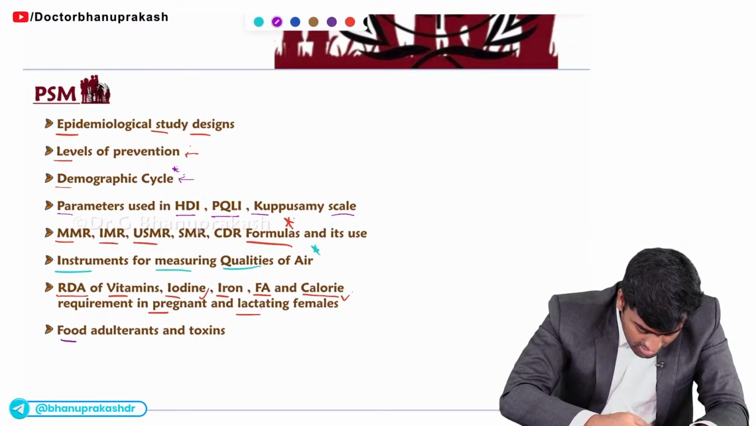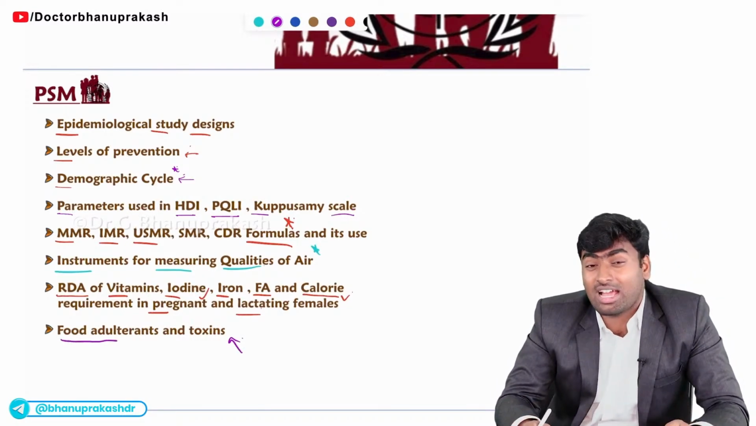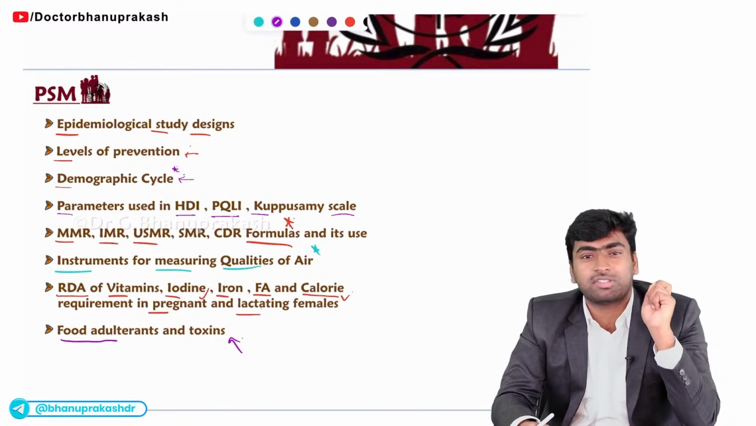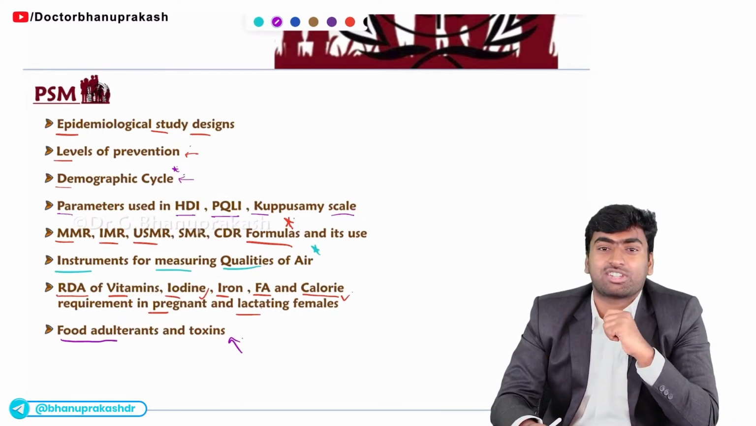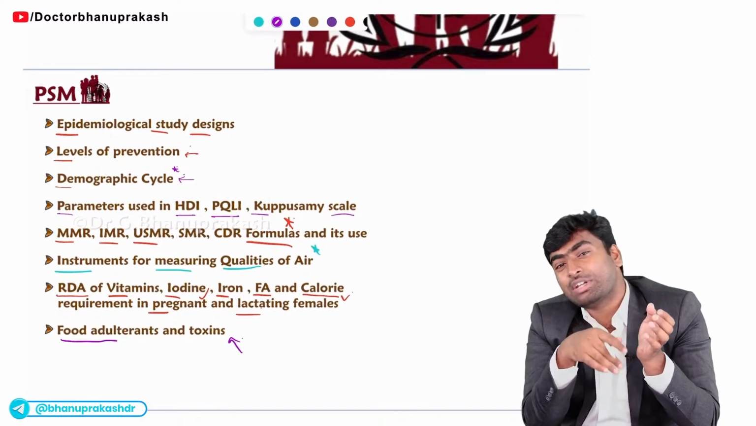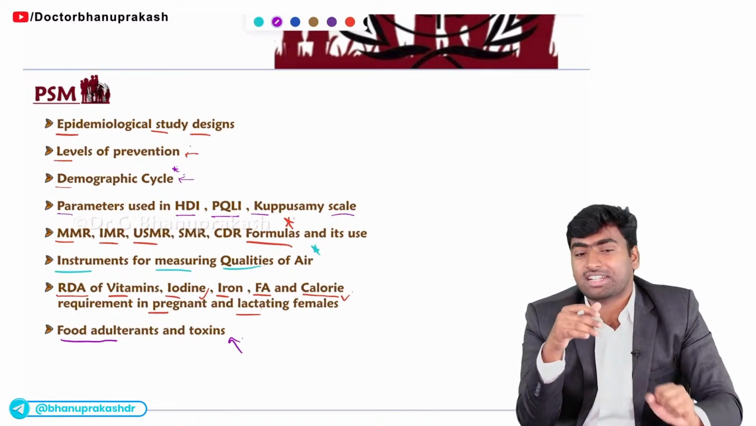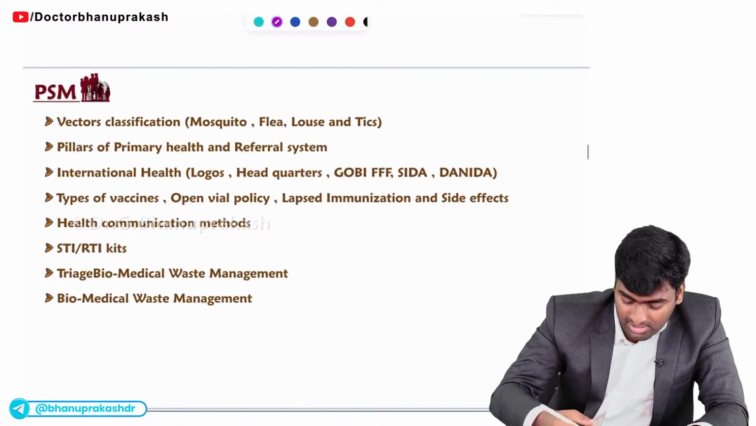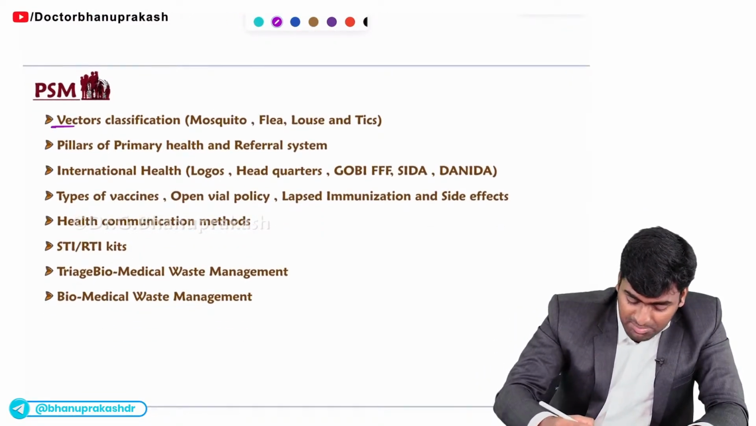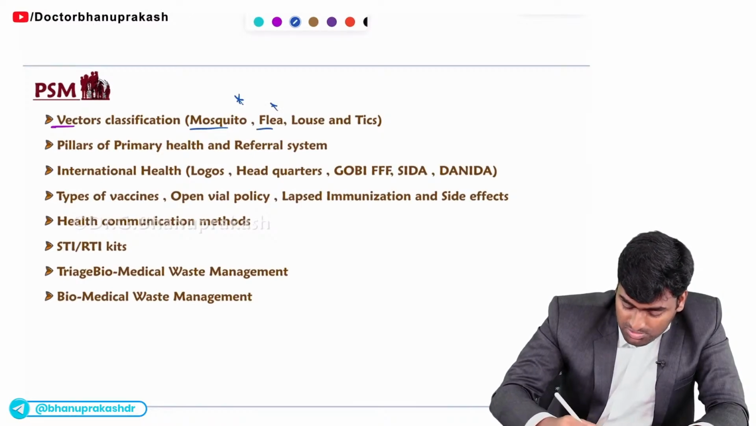It is the food adulterants and toxins. They will give you a classical history and they will ask you which of the following toxins is responsible for this condition, or else which of the following is used as an adulterant which may lead to this condition. Okay, so just read for sure the food adulterants and their toxins. Fine. Next, vectors, they randomly ask. Mostly they will ask from mosquitoes, sometimes flea, louse and even ticks.